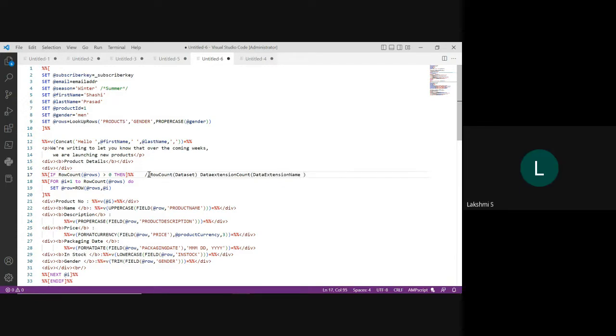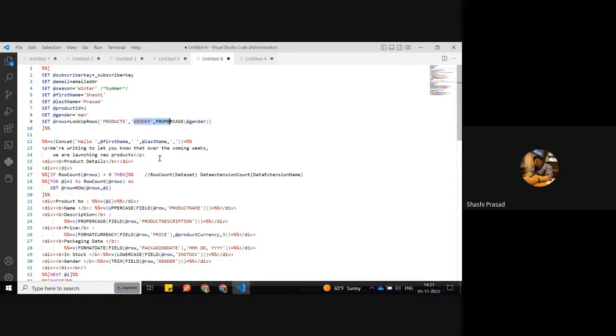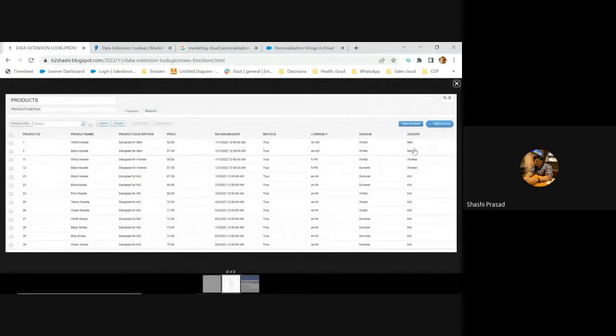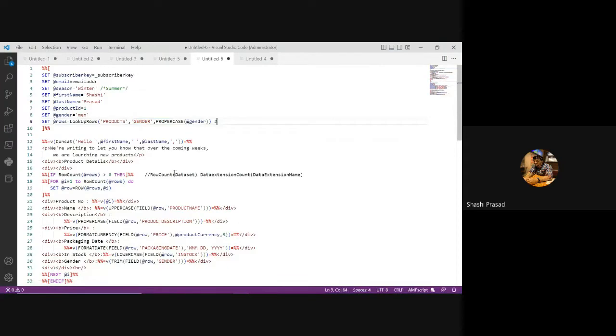But are they returning the same value? No, see, I'm doing a lookup rows, and I'm using a filter. Based on this filter, for men, I have only kept 2 rows, one black hoodie. If I do data extension count with the data extension, it might return 13 records, including all the genders and all the rows.